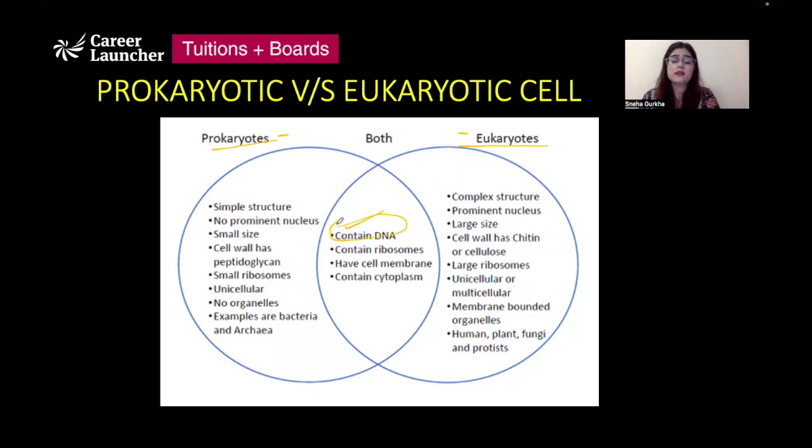Now, what is common between both prokaryotes and eukaryotes is that both of them contain DNA. In prokaryotes, this DNA is naked because it is not surrounded by a membrane, but nonetheless, they do contain DNA. Both of them contain ribosomes. Ribosomes are the only organelles present in prokaryotes. Apart from ribosomes, they do not have any other organelles. Both of them have a cell membrane that covers them, and both of them contain cytoplasm.